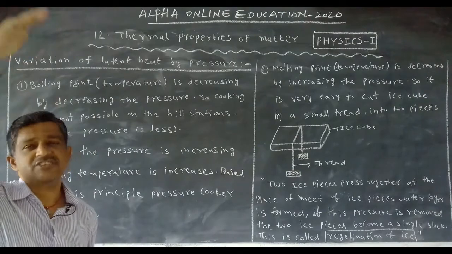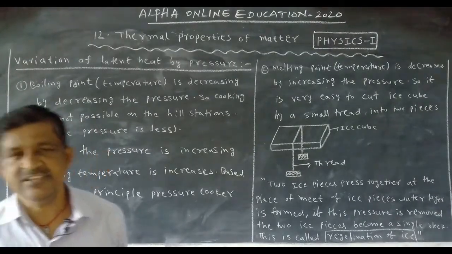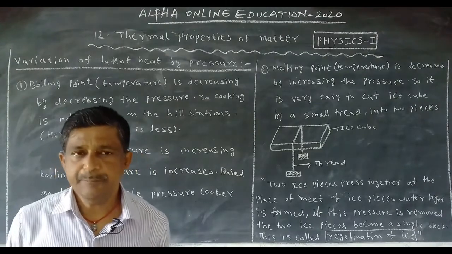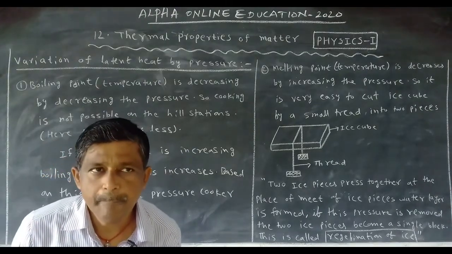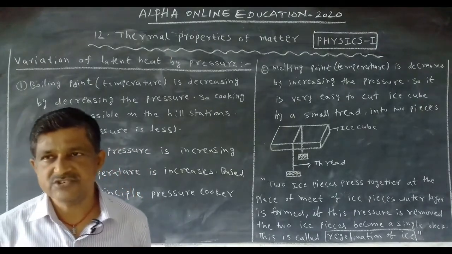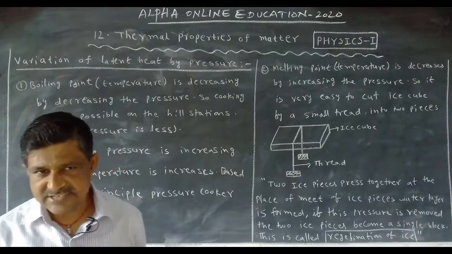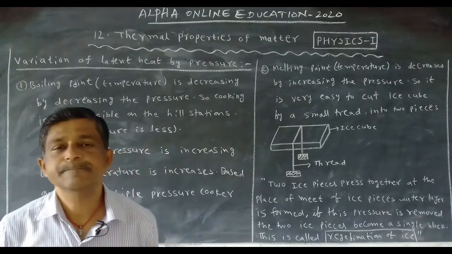At hill stations, the pressure is less. When the pressure is less, the boiling point is also less. It means when the pressure decreases, the boiling point also decreases.